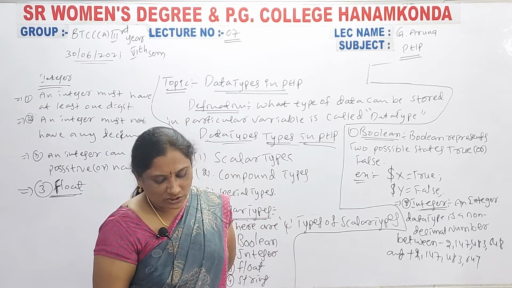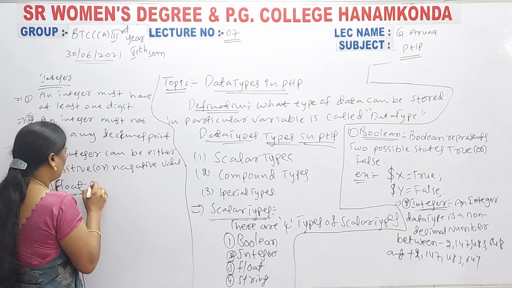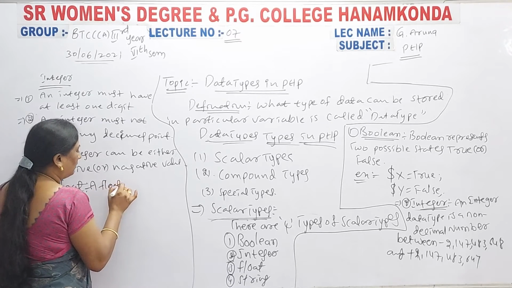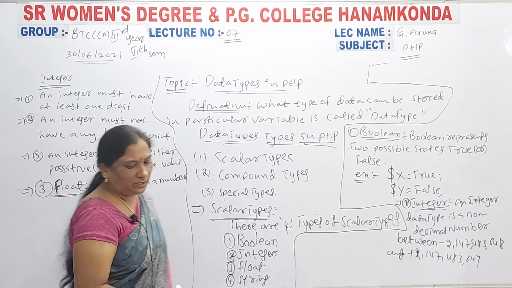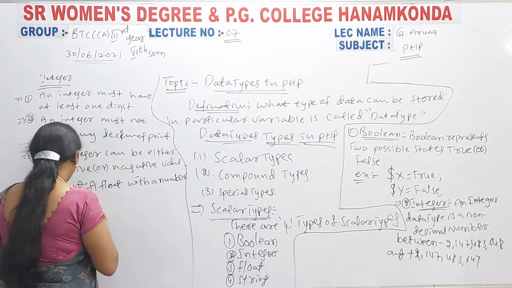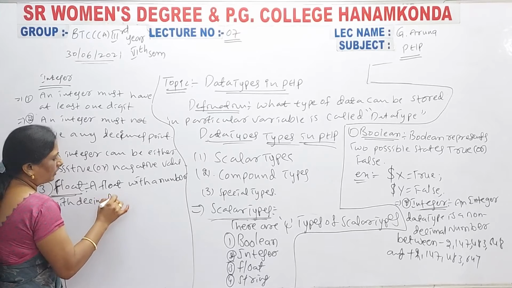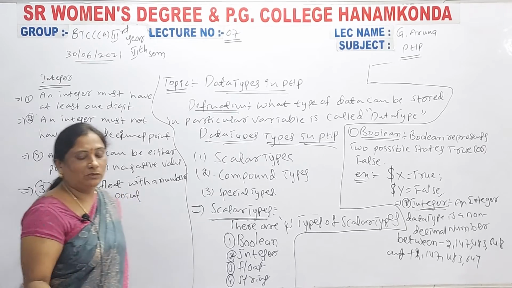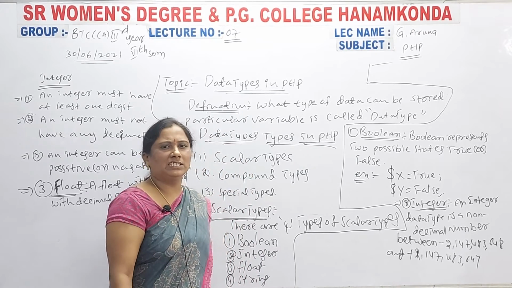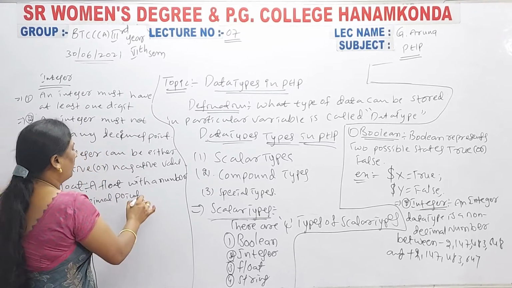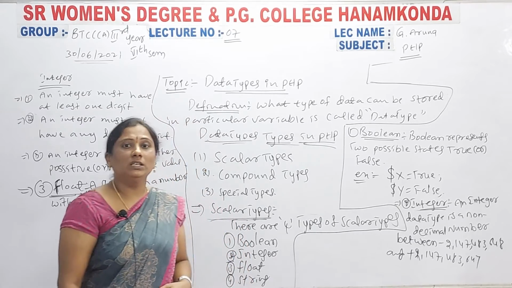Okay. So what is the definition? A float is a number with a decimal point. That means you can enter decimal values also. A decimal point or exponential form, whatever it is, a decimal point is enough. This is the definition. Then how can you declare these floating variables here?